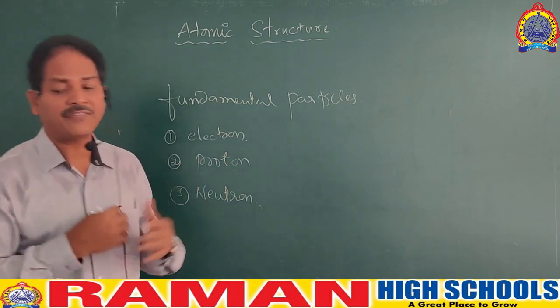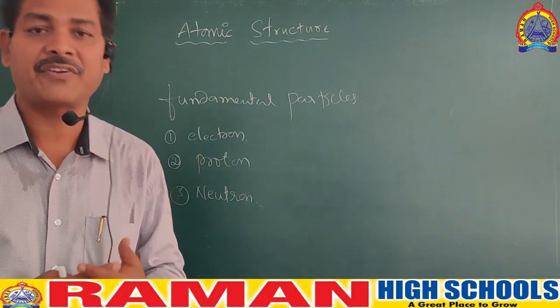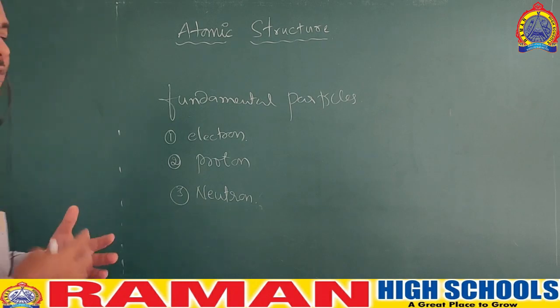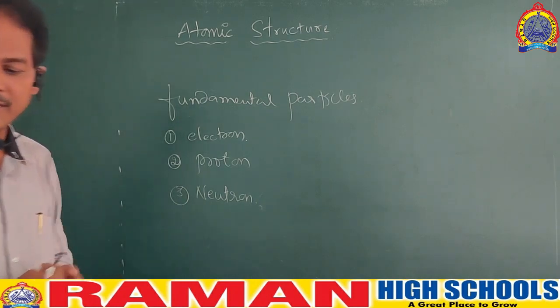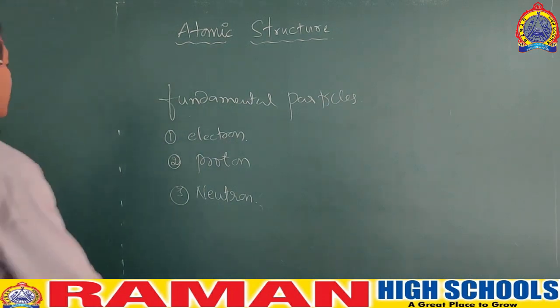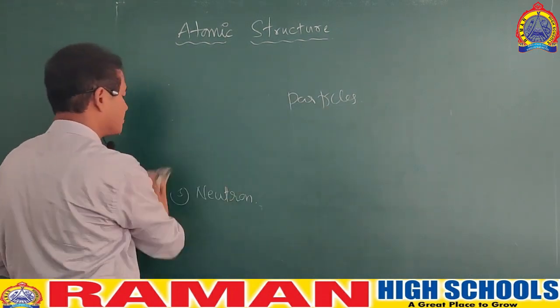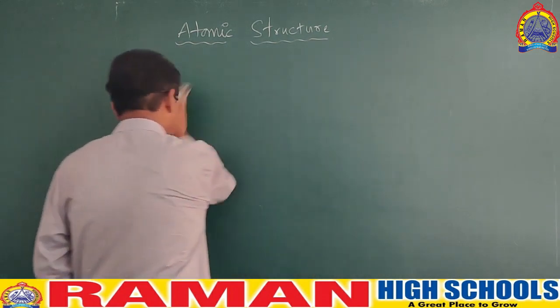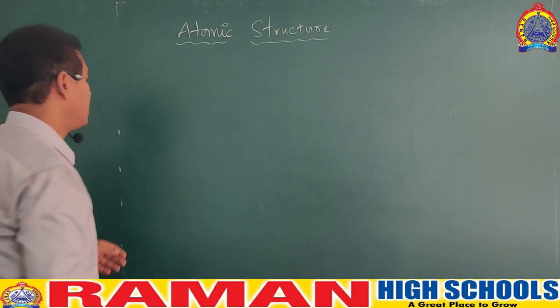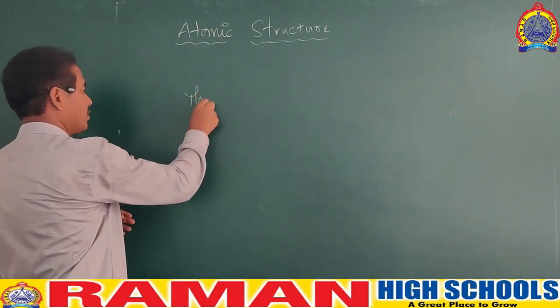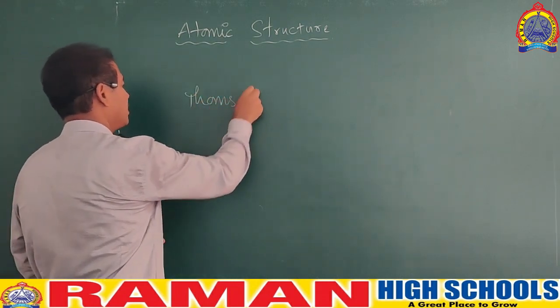Various scientists from different countries have proposed different theories on the structure of the atom. The first theory was proposed by Sir J.J. Thomson, because he is the man who discovered the charge of the electron. We call it Thomson's atomic model.